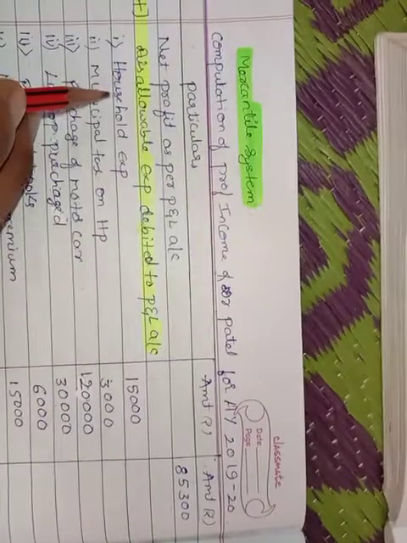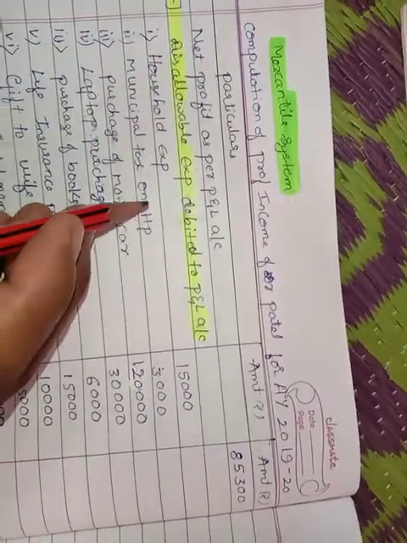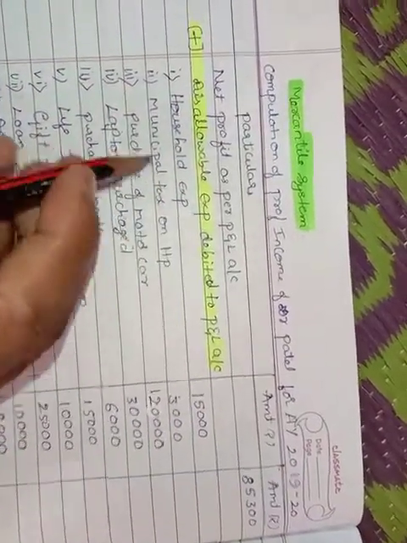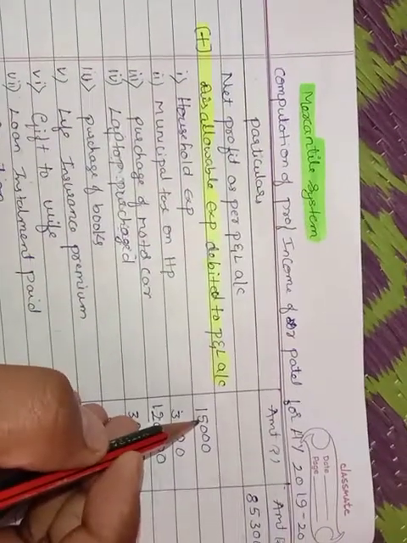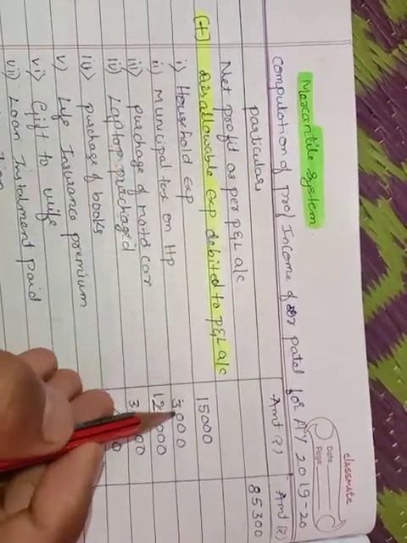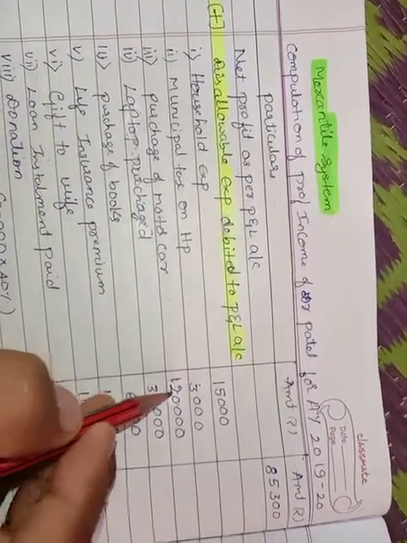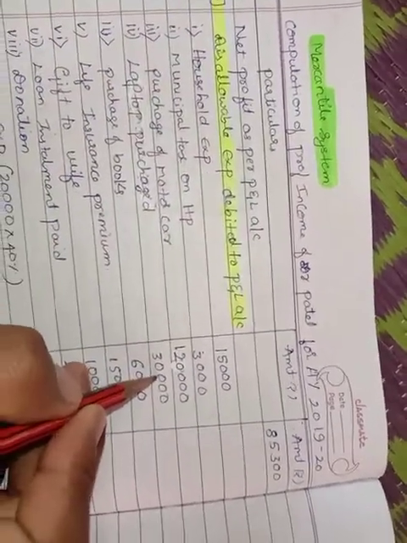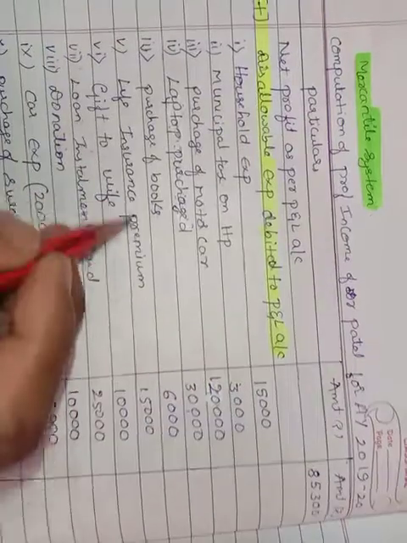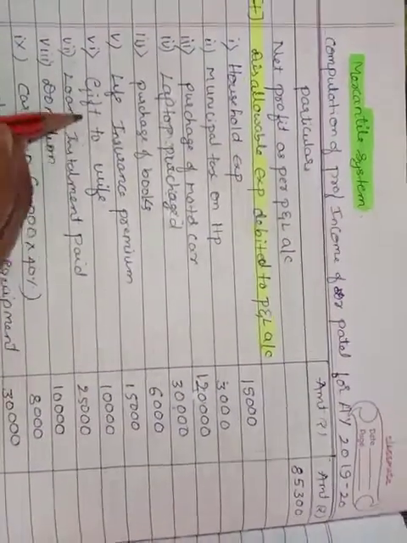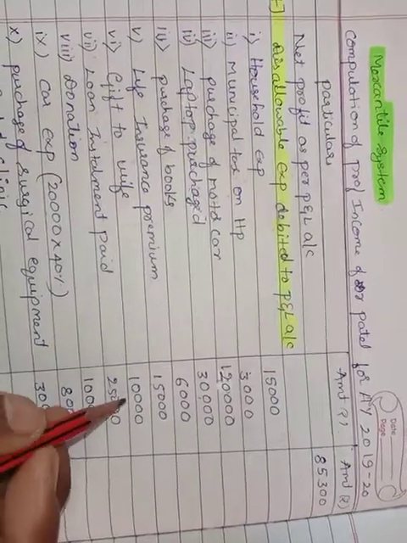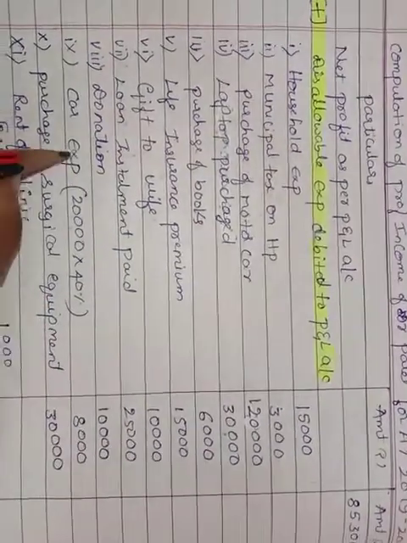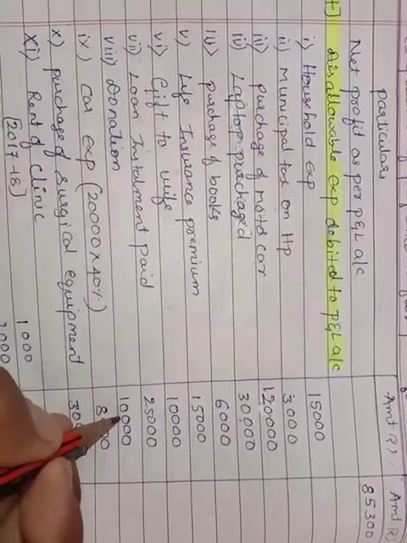85,300. Next, disallowable expenses debited to profit and loss account. What are the disallowable expenses? Let's come step by step. First one, household expenses 15,000, they directly gave. Municipal tax is also disallowable. Purchase of motor car 1,20,000, it's capital in nature. Next, laptop purchase 30,000. Next, purchase of books 6,000. Life insurance premium is also disallowable, 15,000. Next, gift to wife 10,000 is also disallowable. Next, loan installment paid is also disallowable. Next, donation to notified temple 10,000 is also disallowable.